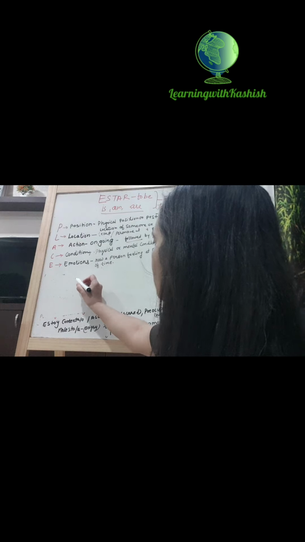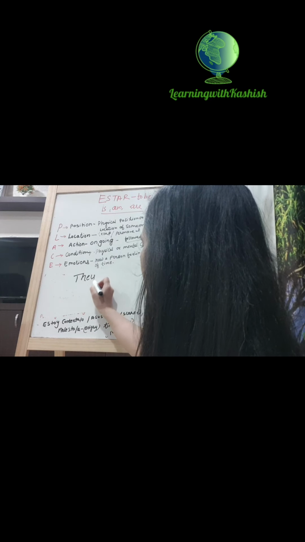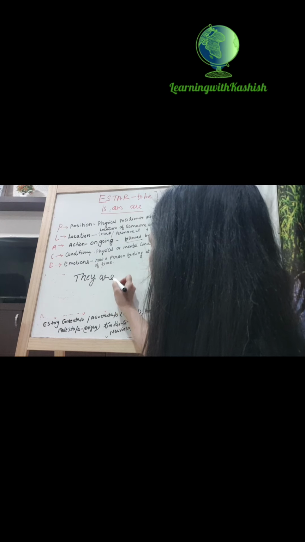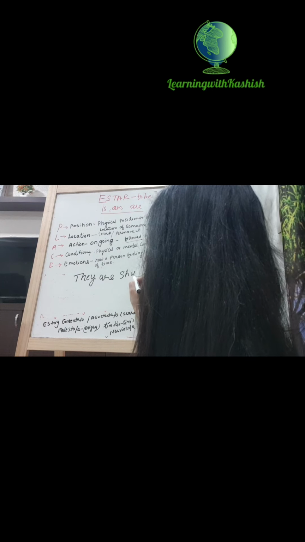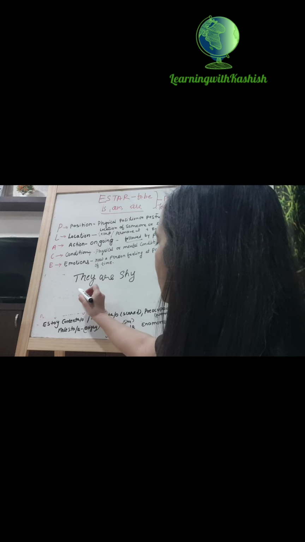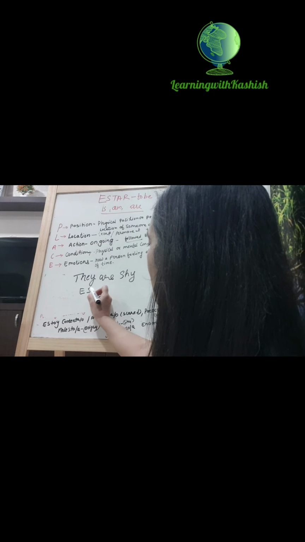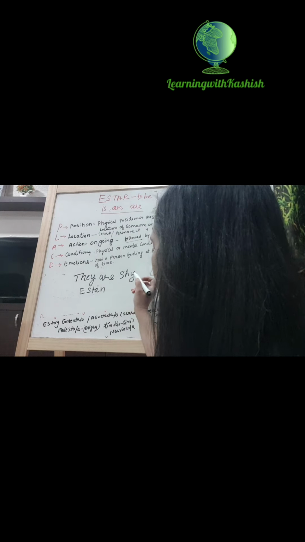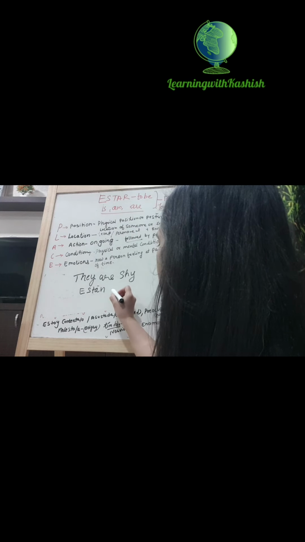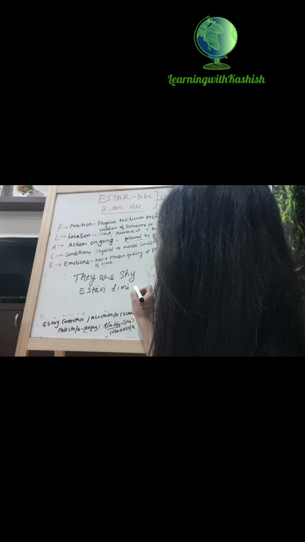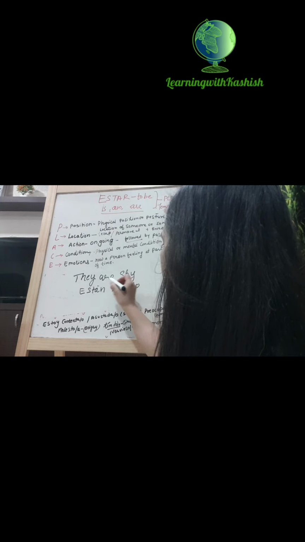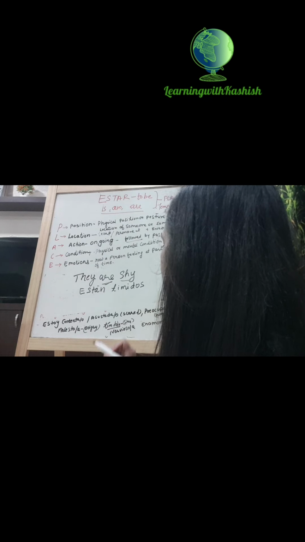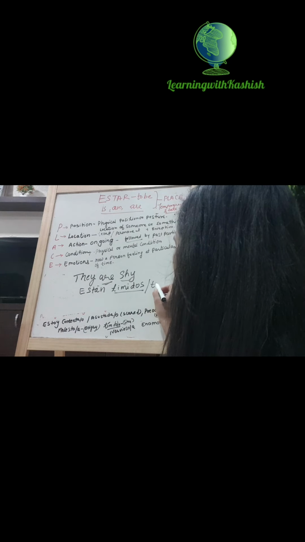For example, if you want to say they are shy, how do you write that? For they, what do we use? Están. For shy, tímido. Tímido. It is plural, then we will use tímidos. Why did I not use tímidas?